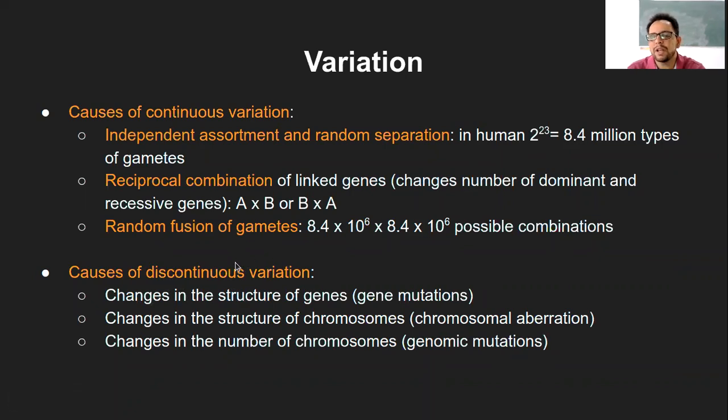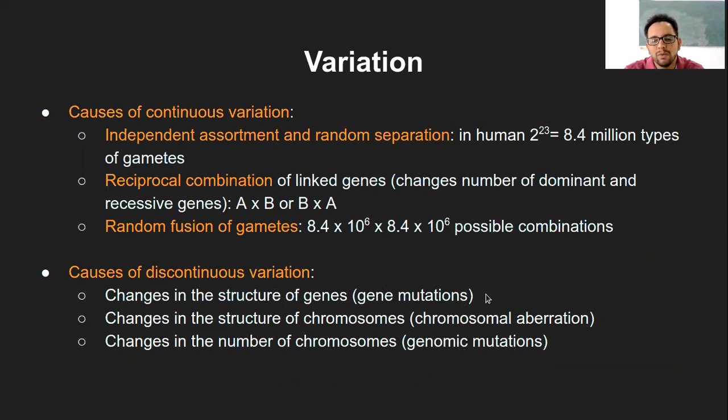That means one particular type of variation was not carried to the next generation due to certain changes. Variation is happening, but it is not continued. And there were three main reasons for this discontinuous variation: gene mutation, chromosomal aberrations, and genomic mutations.